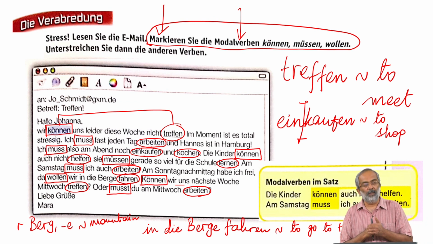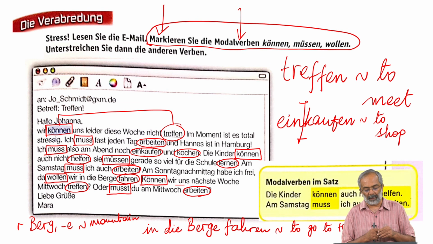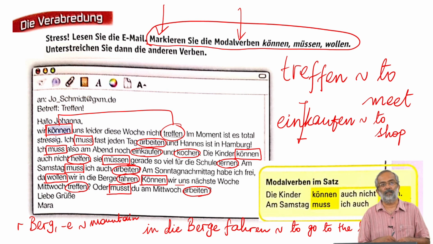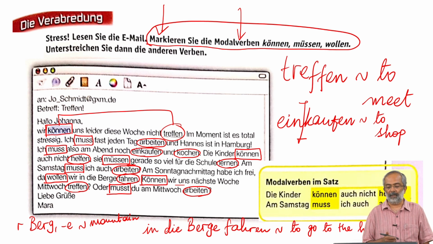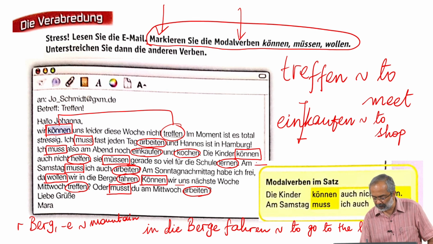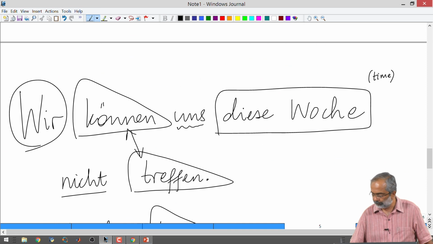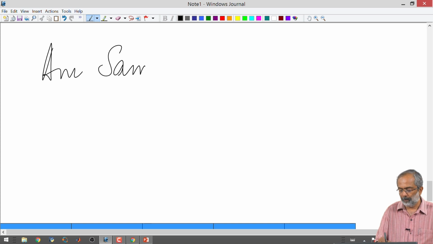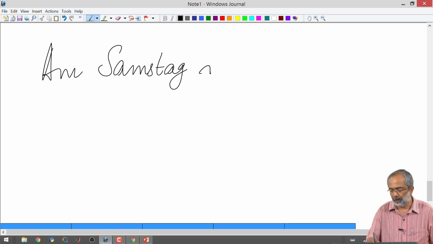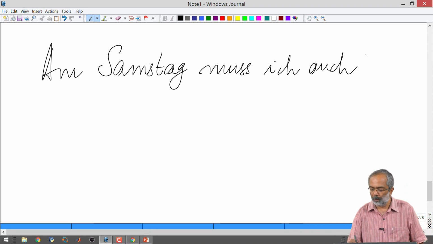Die Kinder können auch nicht helfen. Sie müssen gerade so viel für die Schule lernen. Am Samstag muss ich auch arbeiten. We can take this sentence, am Samstag muss ich auch arbeiten, as another example of how am Samstag muss ich auch arbeiten.